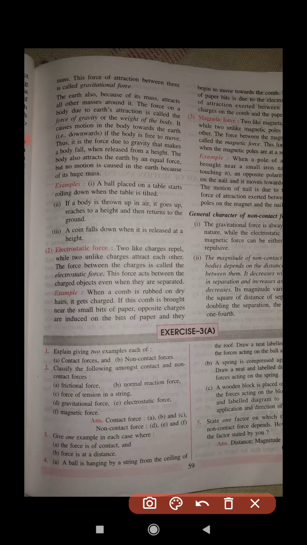Now coming to the electrostatic force. Two like charged particles repel and unlike charges attract. That force is called electrostatic force. The force between the charges is called electrostatic force. The force acts between charged objects even when they are separated. Like a comb rubbed on dry hair gets charged, and when brought near a small bit of paper, opposite charge gets induced.